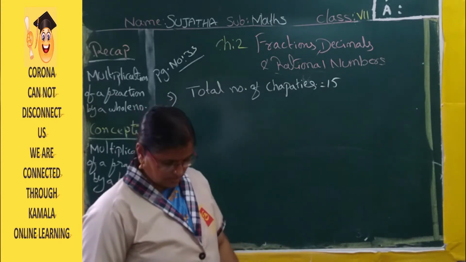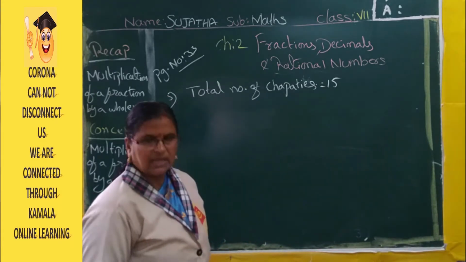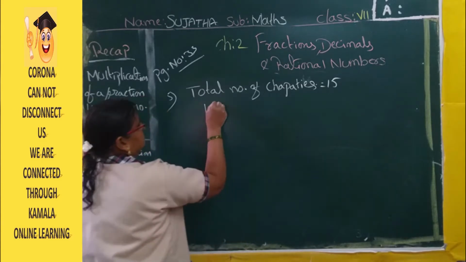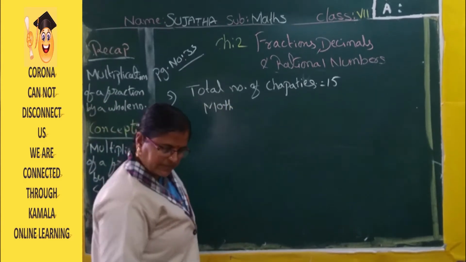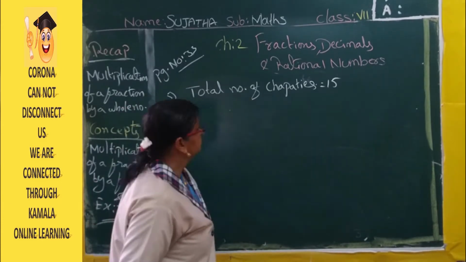4 members are there. How much part is the mother eating? Number of chapatis eaten by the mother.